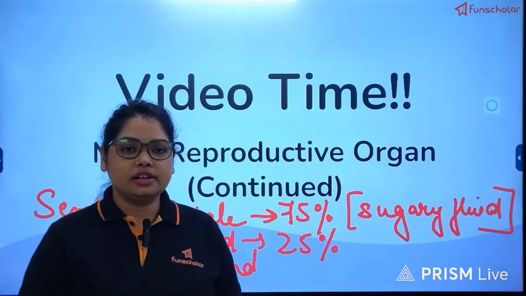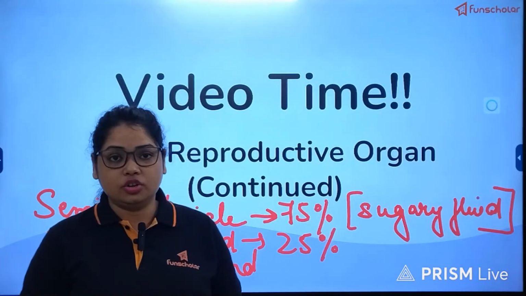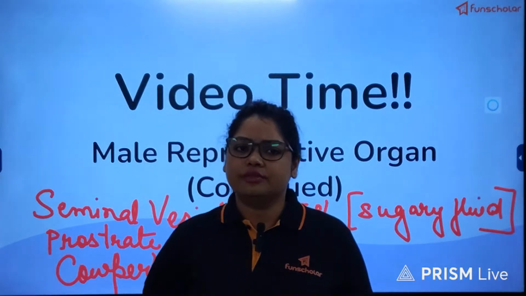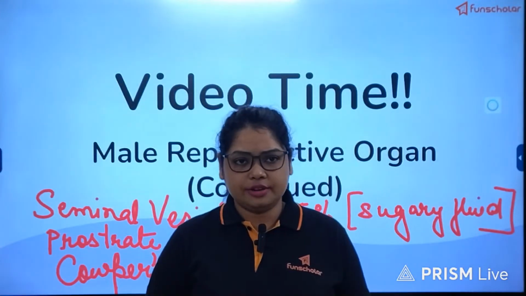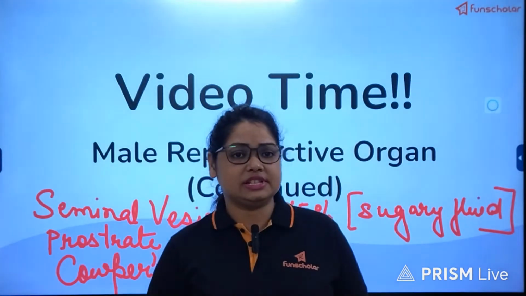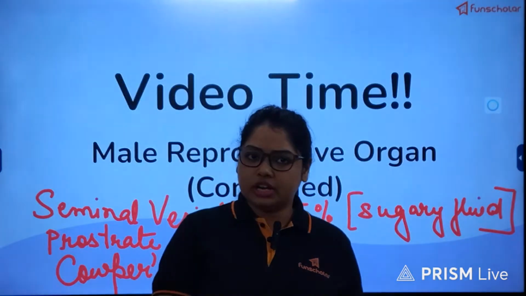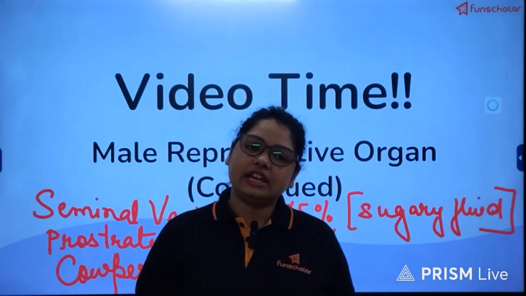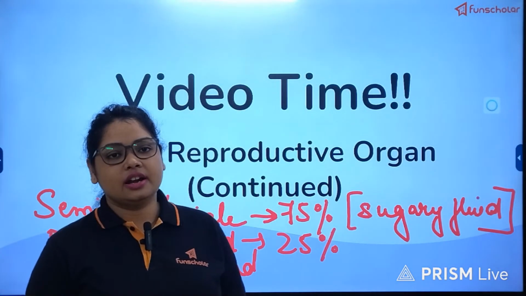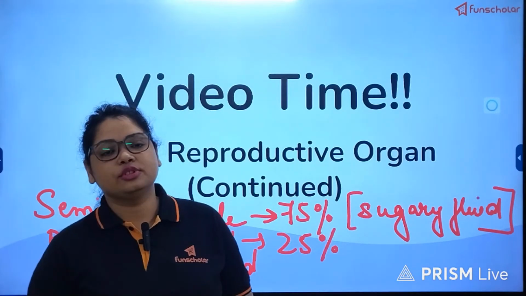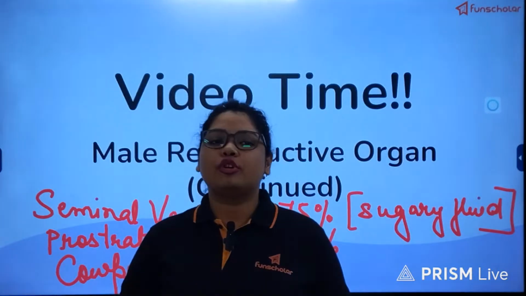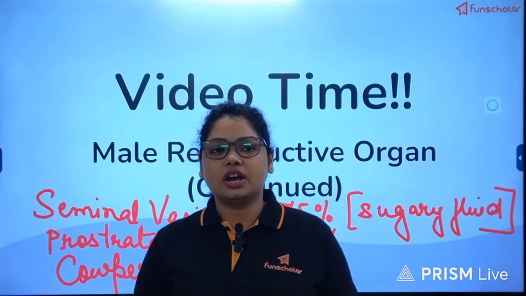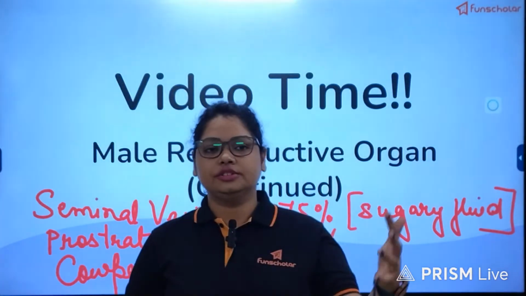Now, I said before going into the video that the major difference between female and male reproductive systems is that the female reproductive system is not active throughout the lifetime, while the male reproductive system is active to produce sperms from puberty throughout the lifetime of the males. Another difference is that in the female reproductive system, there are two different passages. One is for the passage of urine and another is for the passage of the menstrual blood, that is the vagina, and the urethra is positioned above the vagina.